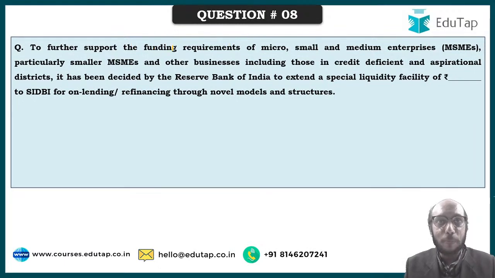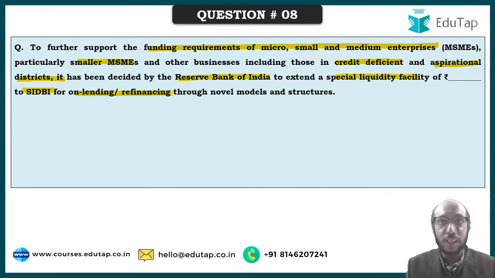To further support the funding requirements of micro, small and medium enterprises, particularly smaller MSMEs and other businesses, and those who are facing a credit deficiency, those who are operating in aspirational districts, it has been decided by the RBI that they will extend a special liquidity facility to SEBI so that on-lending and refinancing can be done favoring these smaller MSMEs.